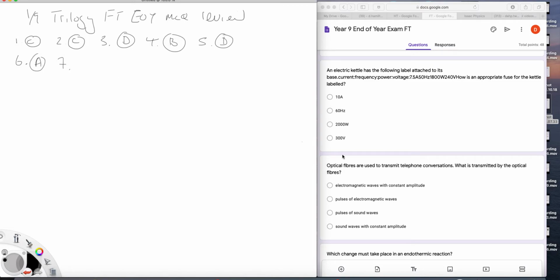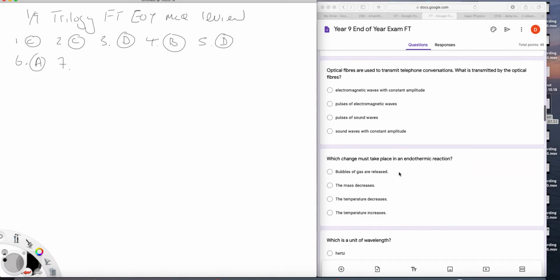Question 7. Optical fibers are used to transmit telephone conversations. What is transmitted by the optical fiber? Well, it's optical, so it's electromagnetic waves. So that takes us down to either the first one or the second one. Constant amplitude? Well, if you had a wave of constant amplitude, that was a sound wave, that wouldn't tell you very much, would it? Wouldn't be much of a conversation. So it has to have a changing amplitude. So it's going to be pulses. It's B.